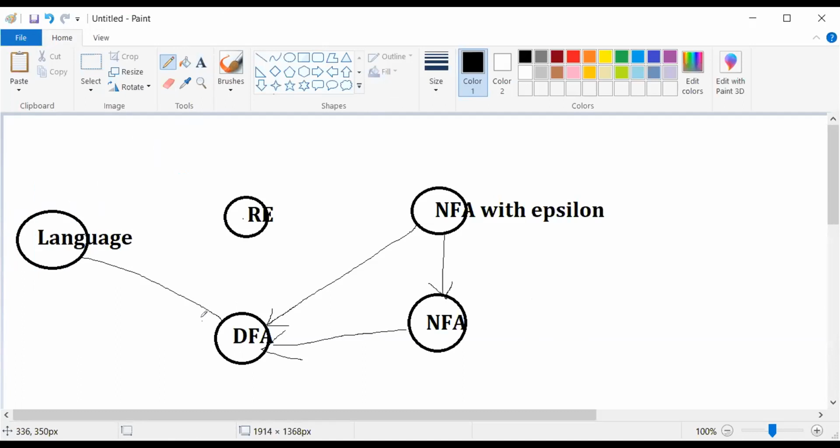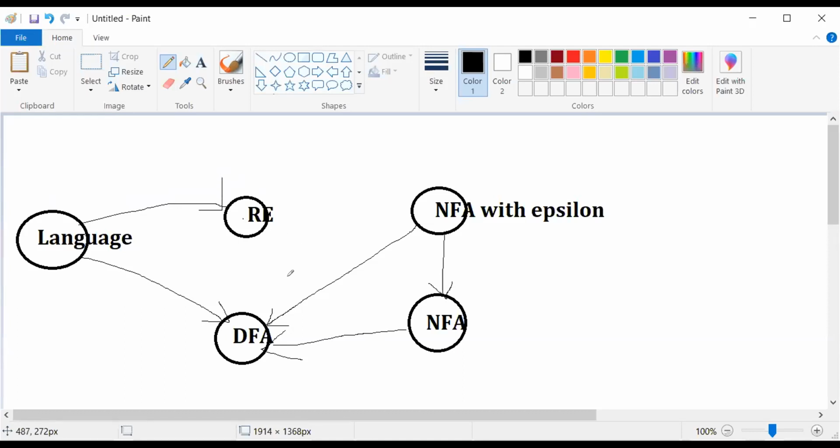We have already seen languages like 0 followed by 1, starts with 0, ends with 1, even number of A's, even number of B's, number divisible by 3. For such languages we constructed the DFA, and for the same languages we also constructed the regular expression.